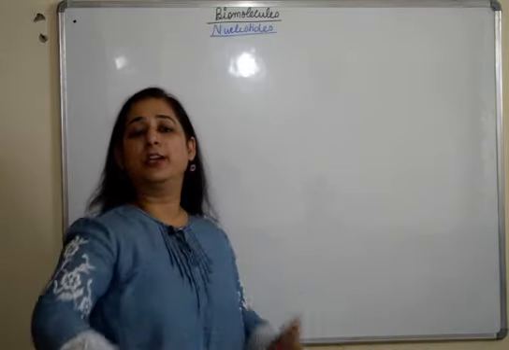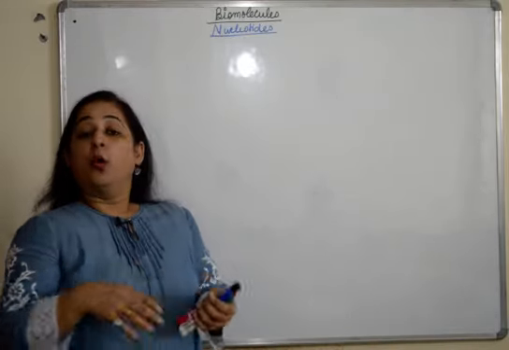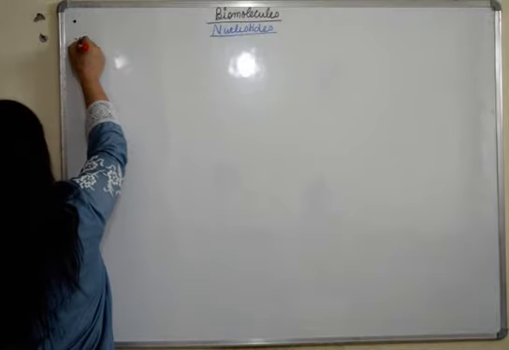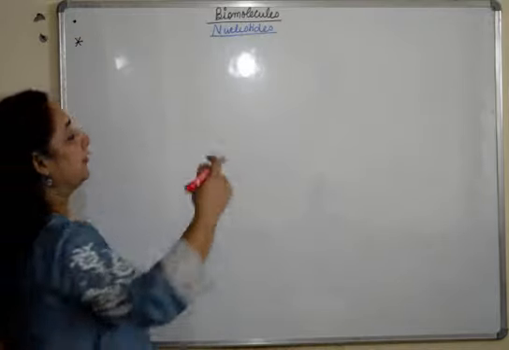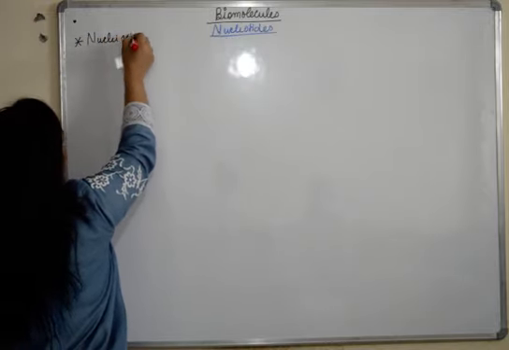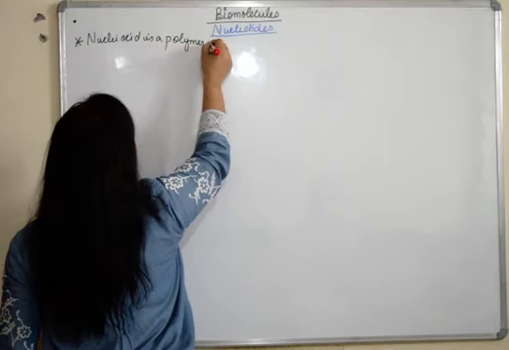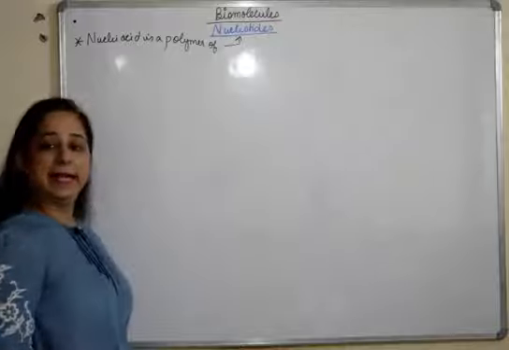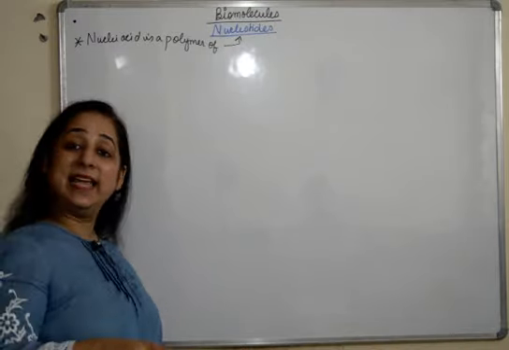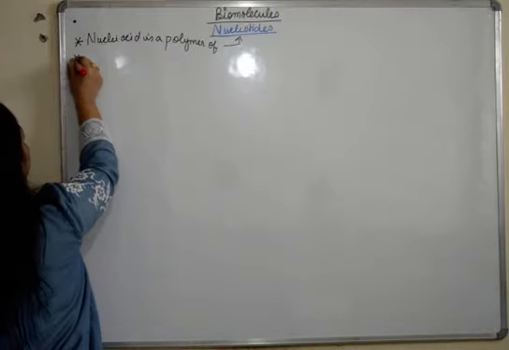Right now we are talking about micromolecules. So our next micromolecule is a nucleotide. What is this nucleotide going to form? We can write it both ways. We can say nucleotide forms this, or we can also say that nucleic acid is a polymer of nucleotides. Fine. So these nucleotides are further going to form the nucleic acids, that means DNAs and RNAs. So we'll talk about the formation of nucleotides.